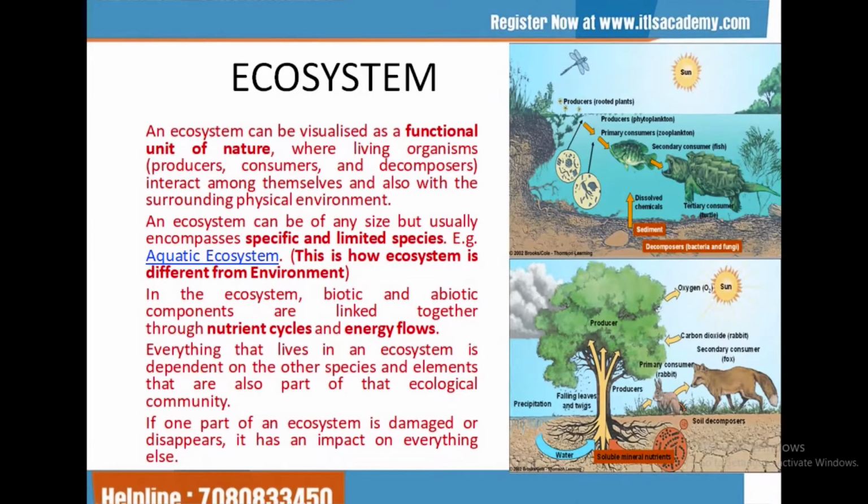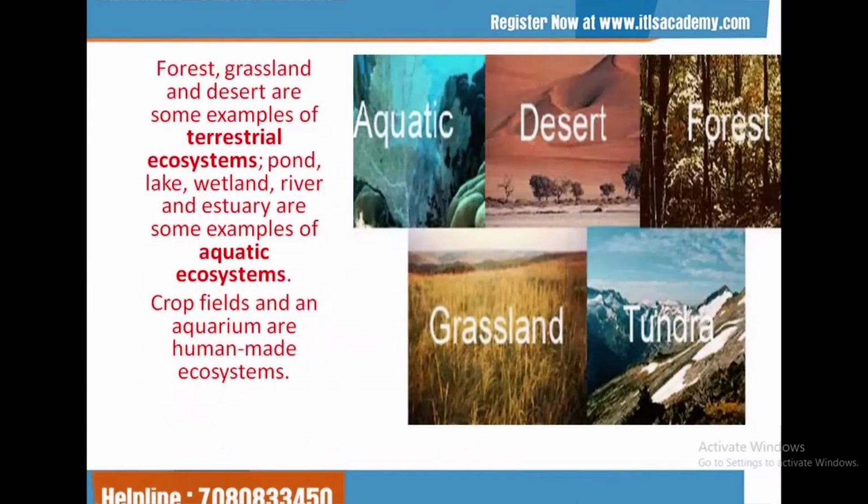Ecosystem is the functional unit of nature where many physical and biological factors interact with and influence each other, and they are linked together by nutrient cycles and energy flow. The forest, grassland and desert are some examples of terrestrial ecosystem, while aquatic ecosystems are pond, lake, wetland, river, estuaries. Crop field and aquarium are man-made or synthetic ecosystems.